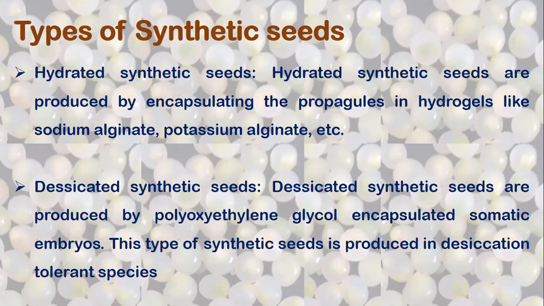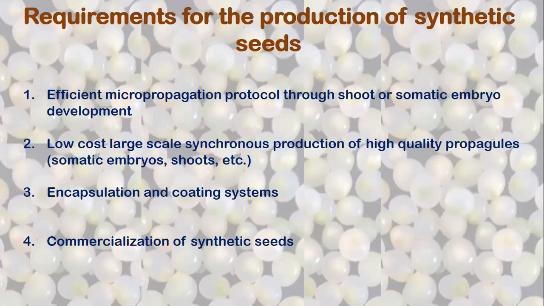Many species are desiccation tolerant, and in these species we can produce desiccated seeds, and these can be encapsulated in gels such as polyoxyethylene glycol, and it becomes a desiccated synthetic seed, or dehydrated synthetic seed, as we also call it. Requirements for the production of the synthetic seed, or where we can produce the synthetic seeds.